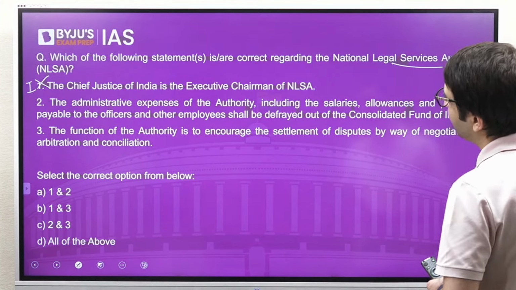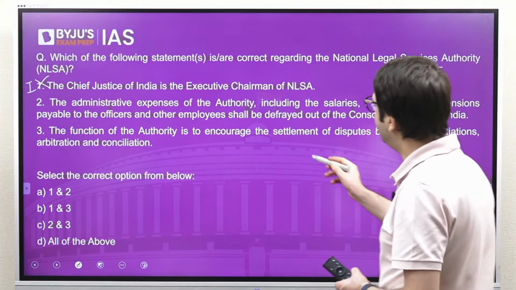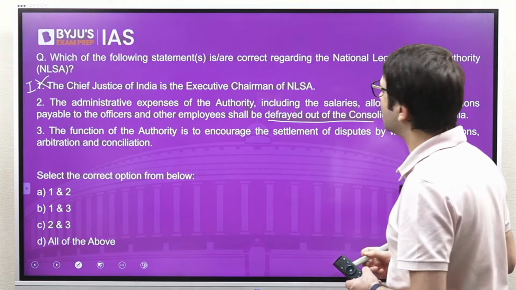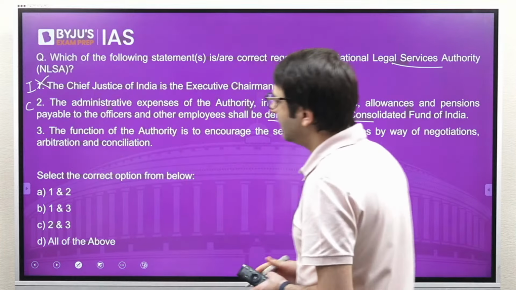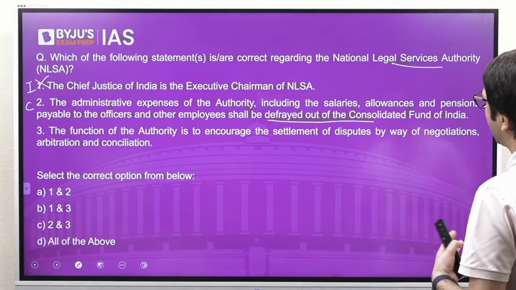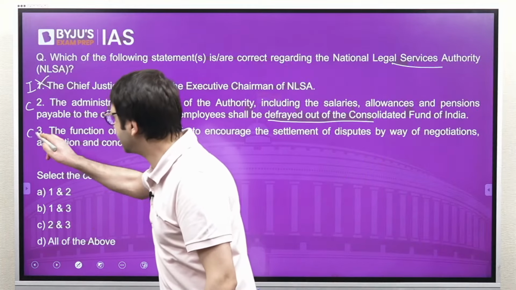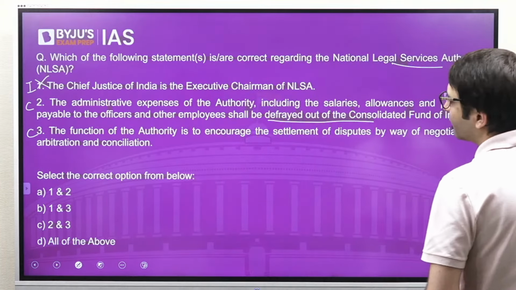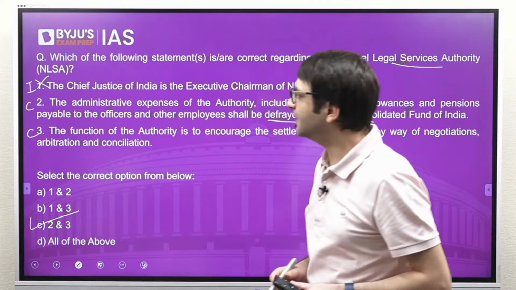Statement 2. The administrative expenses of the authority, including the salaries, allowances and pensions of other employees, shall be defrayed out of the Consolidated Fund of India. This statement is correct. Statement 3. The function of the authority is to encourage the settlement of disputes by way of negotiation, arbitration, conciliation. This statement is correct. Select the correct option from below. So 2 and 3 are correct. C is the right answer.